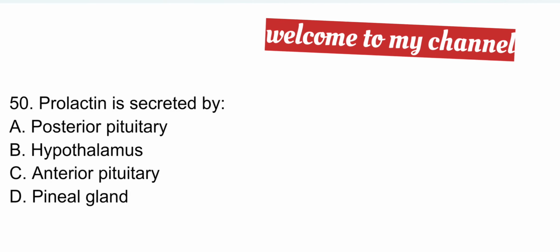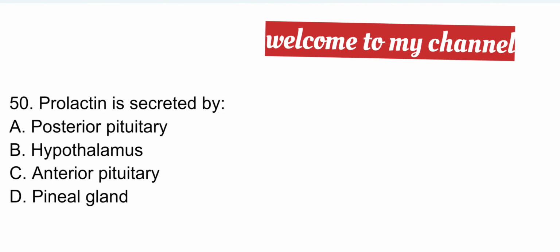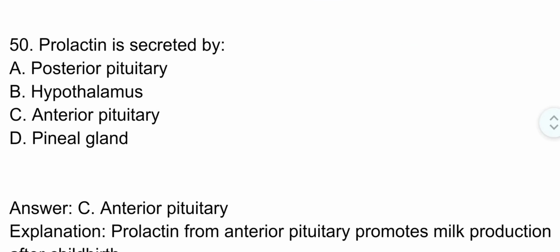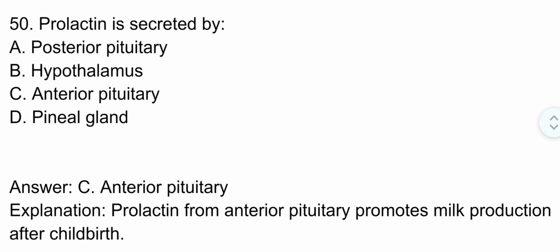Question number 50. Prolactin is secreted by. The correct option is option C. Anterior pituitary. Prolactin from anterior pituitary promotes milk production after childbirth.